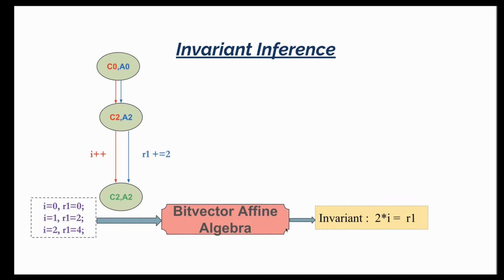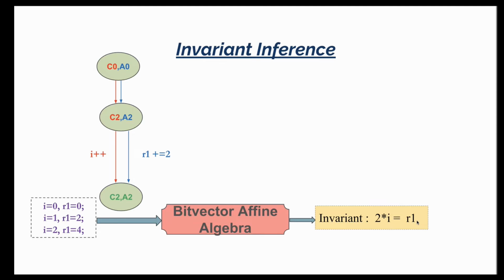From these states, like the ones shown in the blocks on the left, we can identify some affine relations. There are standard techniques to use, which are called bit vector affine algebra solvers, that can take these points as input and draw a line through them to basically give you a potential invariant. In this case, with these 3 points, we would get a potential invariant, which is 2 into I equals R1.